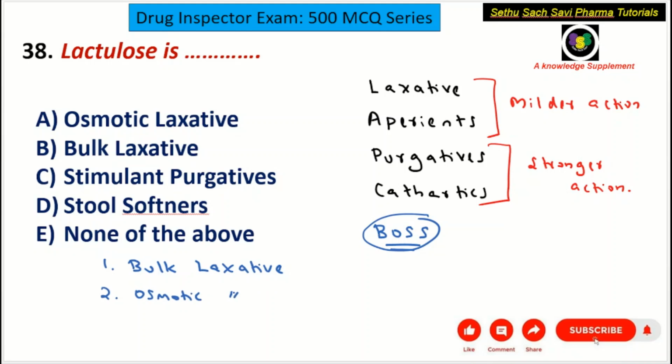S stands for stimulant laxative, or purgative, and the second S stands for stool softeners. Okay, so these are the four main subgroups coming under the laxative category: BOSE, bulk laxative, osmotic laxative, stimulant laxative or purgative, and the fourth one is stool softeners.